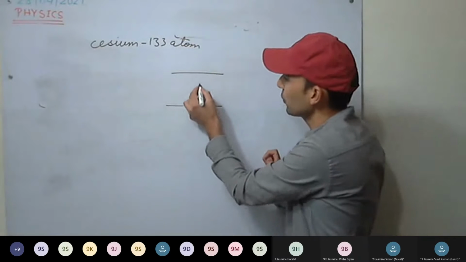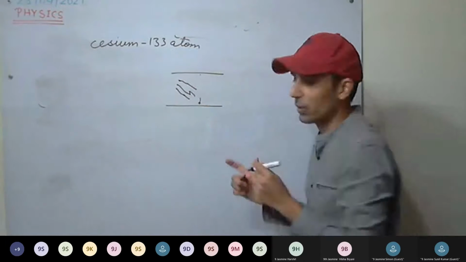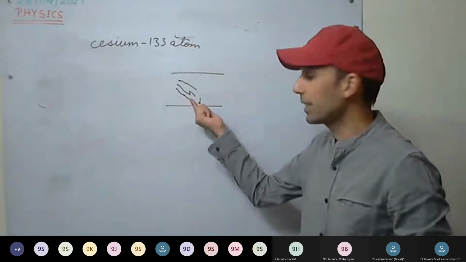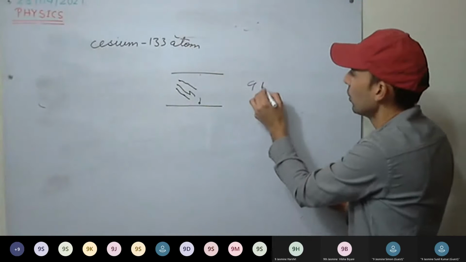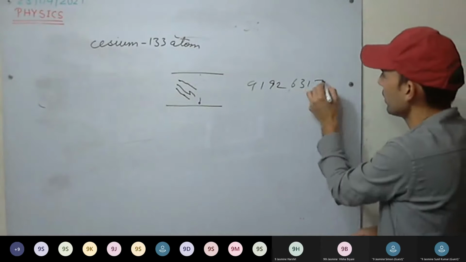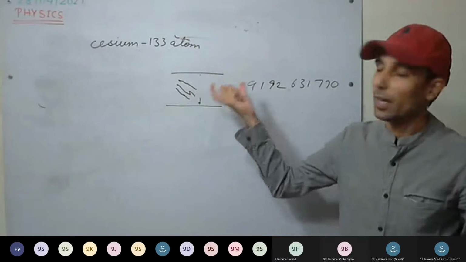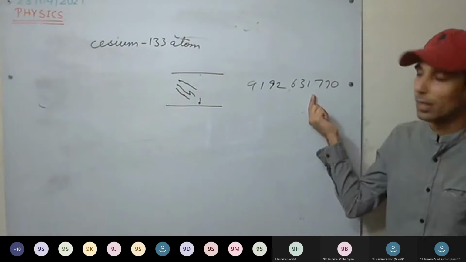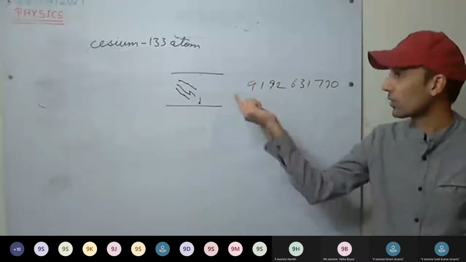As electrons move from one level to the other, they radiate energy. Now we are counting the vibrations of these radiations, 9192631770 vibrations. Vibrations are the to-and-fro motions of these radiations.